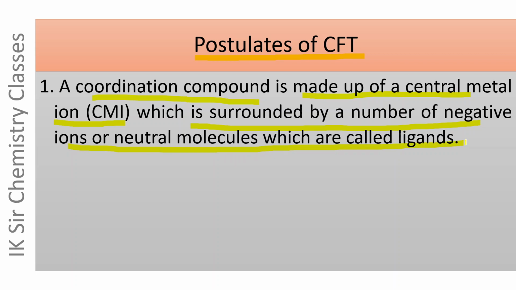Any complex compound is made up of a central metal ion which is surrounded by a number of negative ions or neutral molecules which are called ligands.